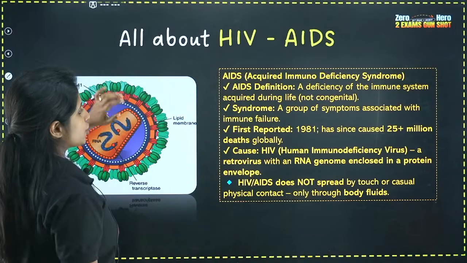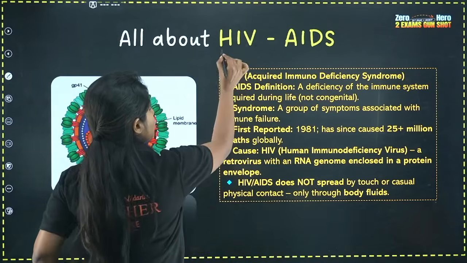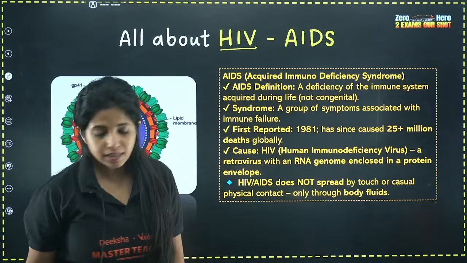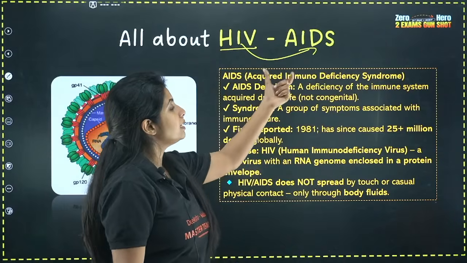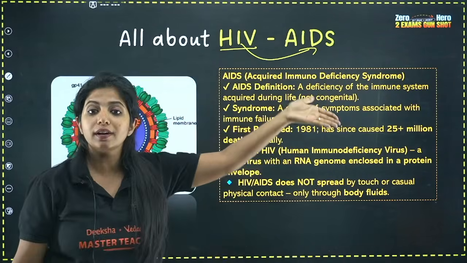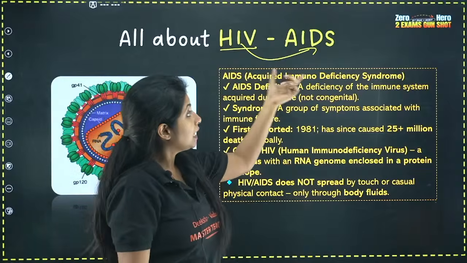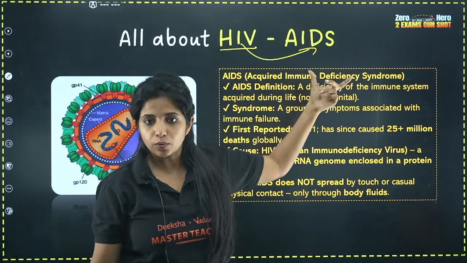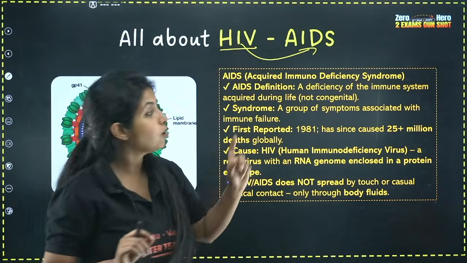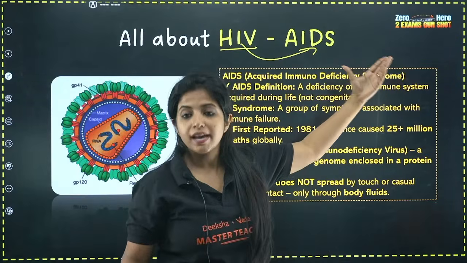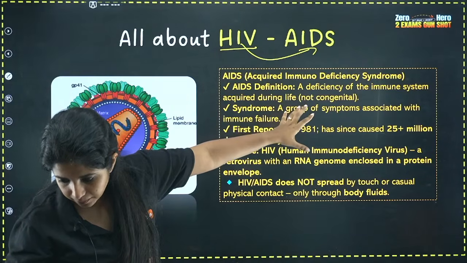So let's talk about HIV/AIDS. HIV stands for Human Immunodeficiency Virus. It's a virus that is going to cause a disease that is known as AIDS. AIDS stands for Acquired Immunodeficiency Syndrome. Acquired as in you are acquiring it throughout your lifetime. You're not born with AIDS, right? You're acquiring it, and after that, it is making us immunodeficient. And understand there will be a group of symptoms that is going to come, and that is known as syndrome.